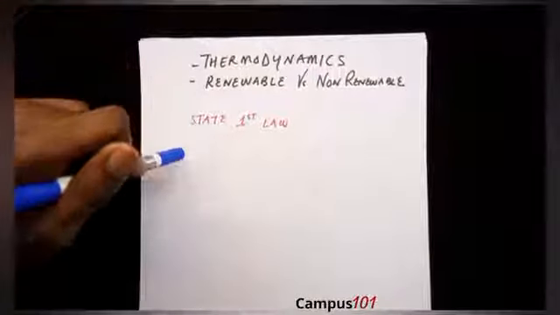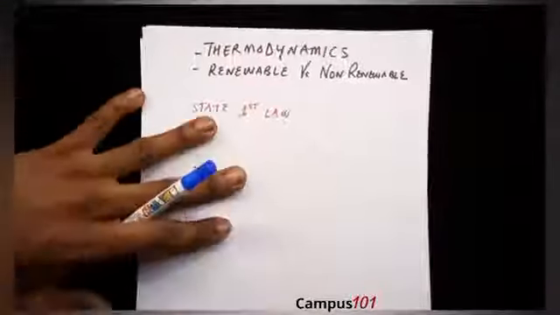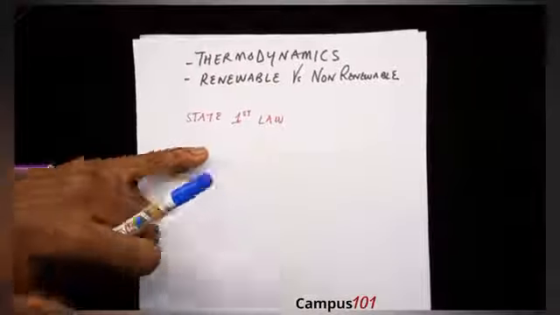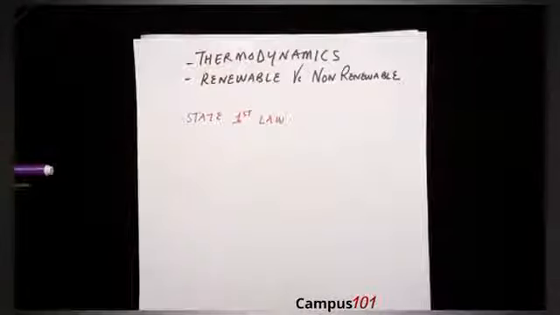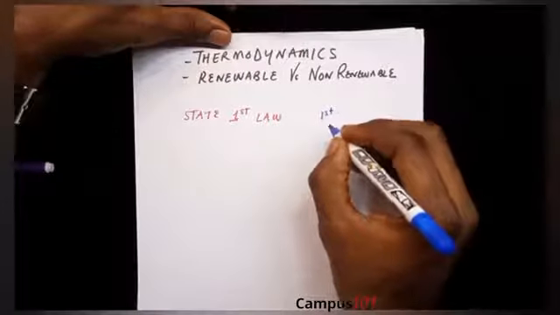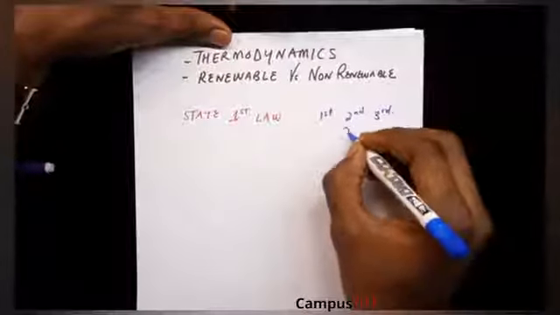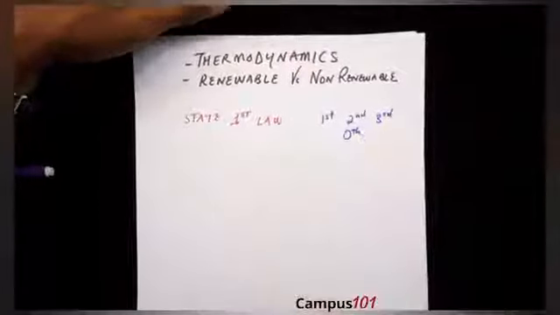I will state the first one here, and then I will just say there are 4 laws of thermodynamics. We have the first, the second, the third, and the zeroth law. I know it's funny, right? So we have the first law, the second law, the third law, and the zeroth law of thermodynamics, altogether 4.